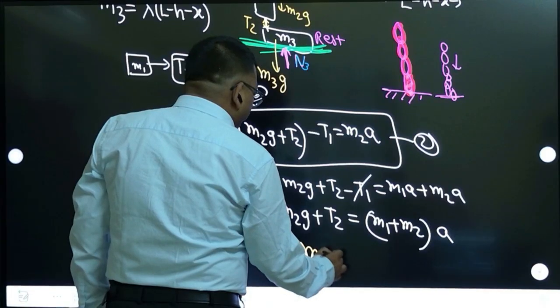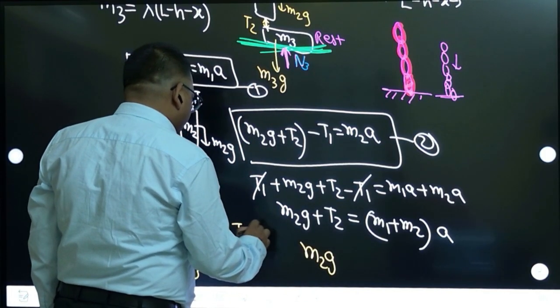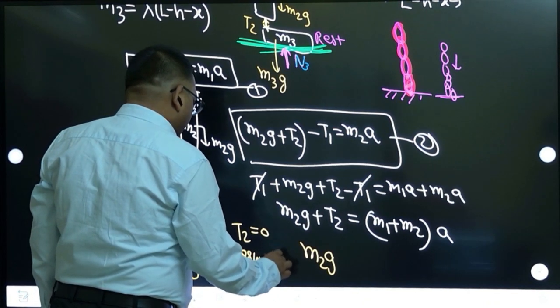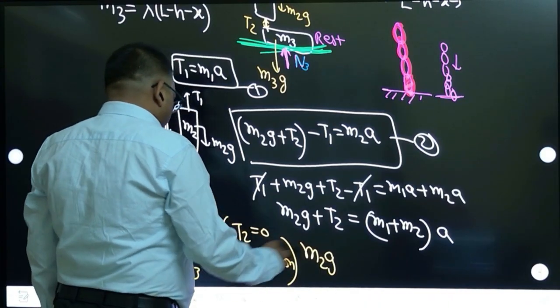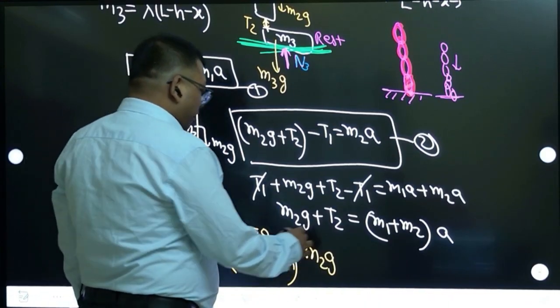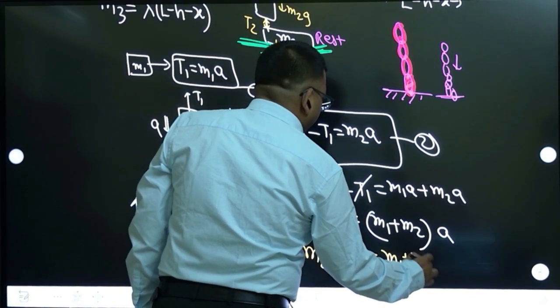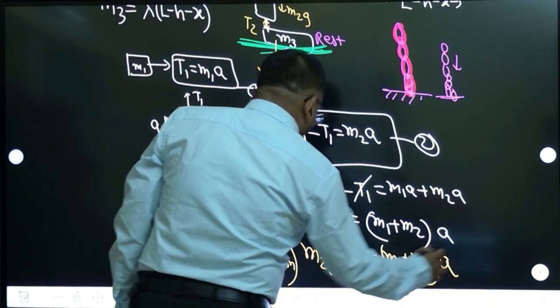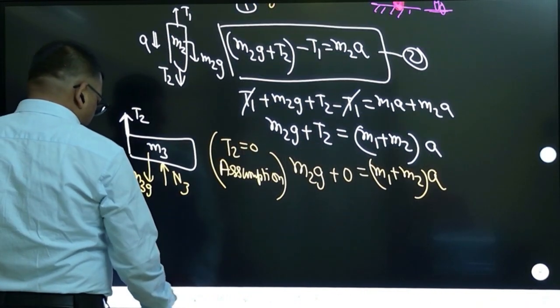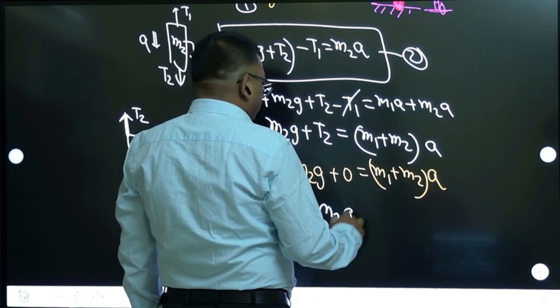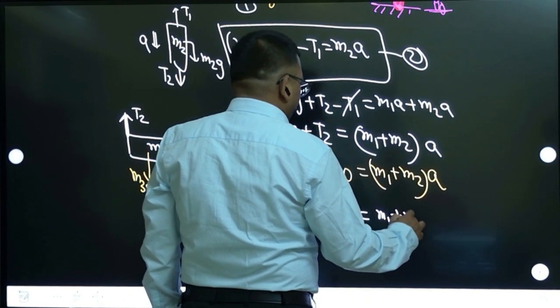And we are assuming T2 to be 0. This is a pure assumption here. So if you consider T2 as 0, then M2g plus 0 is equal to (M1 plus M2) into a. Now this is the main equation. Now we can solve it. So M2g is equal to (M1 plus M2) into a.